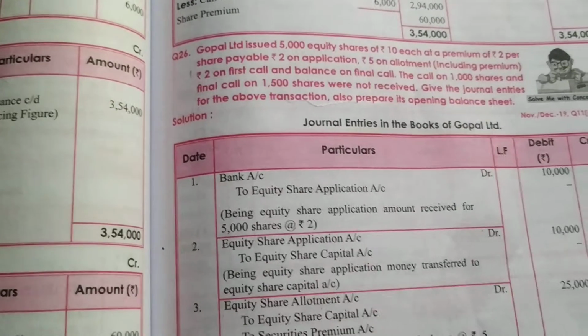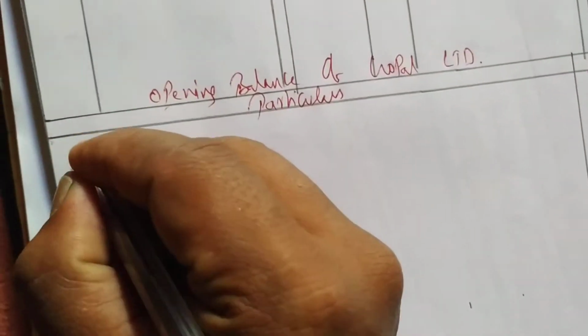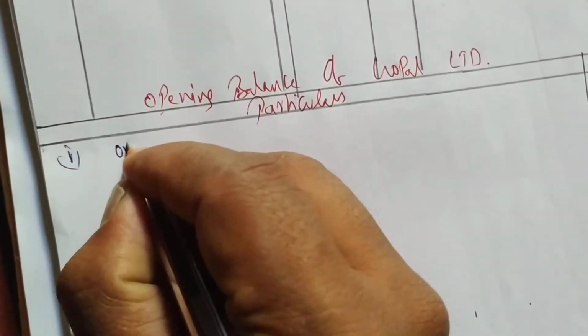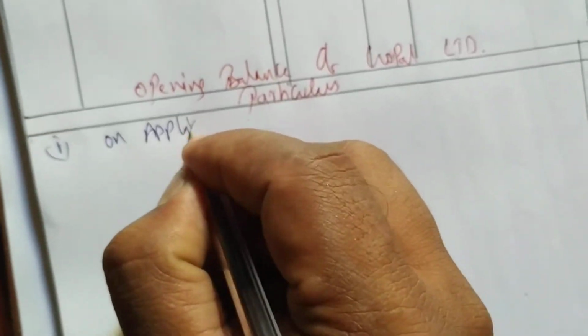So the first entry is on application, we know always. The company issued how many shares? 5000 shares, and the application money is 2 rupees. So first we'll write 2 entries on application. We know this, right? On application we'll be writing 2 entries. So the first entry on application will be on receipt.